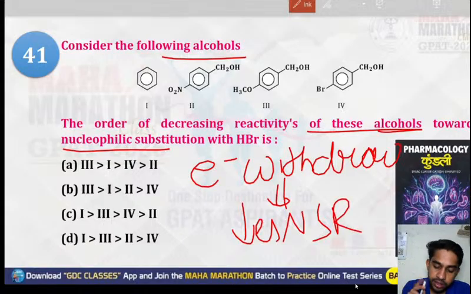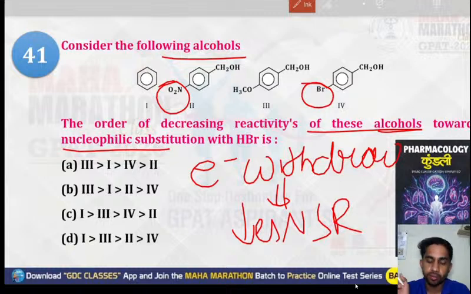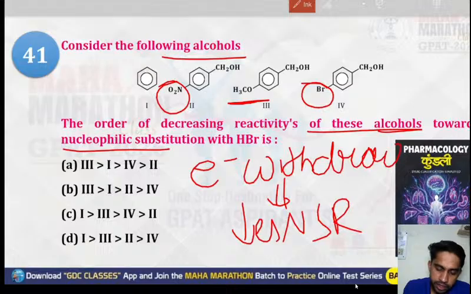So if we see this, there is a bromine and NO2. These two are electron withdrawing groups. And this will be your electron donating group. Electron donating group will increase it. So the highest will be for the third, and after that there will be no substitution. So third and then first.